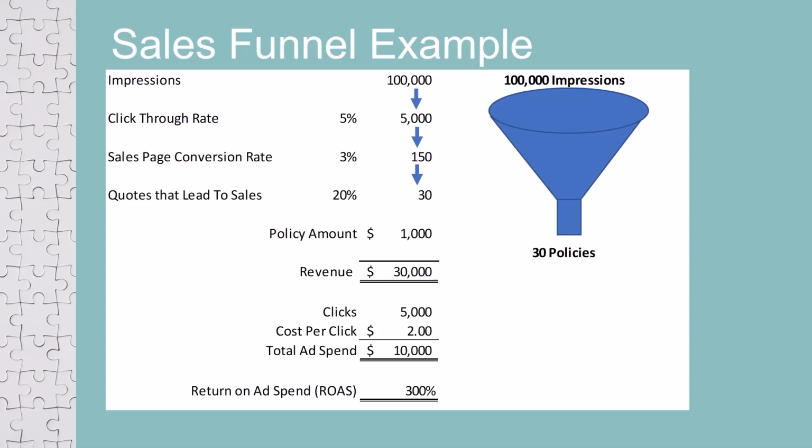Only 3% of the people who see the sales page enter information for the quote. Of those that get a quote, 20% buy insurance with an average policy amount of $1,000. The funnel shows that 100,000 impressions leads to only 30 policies. Still, at 1,000 policies, they make $30,000 in revenue.